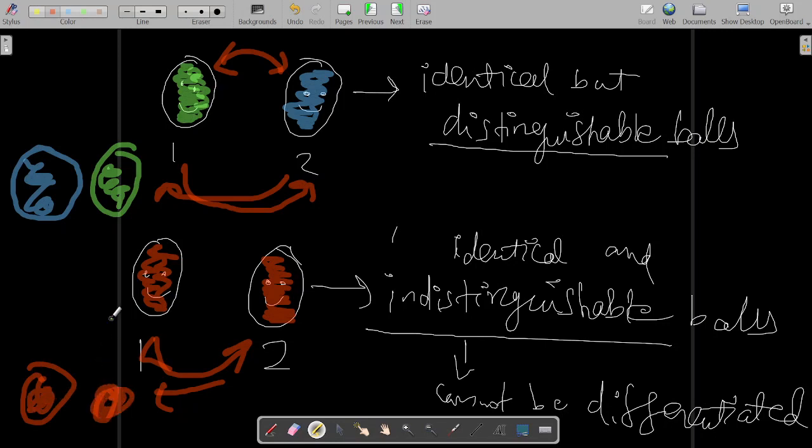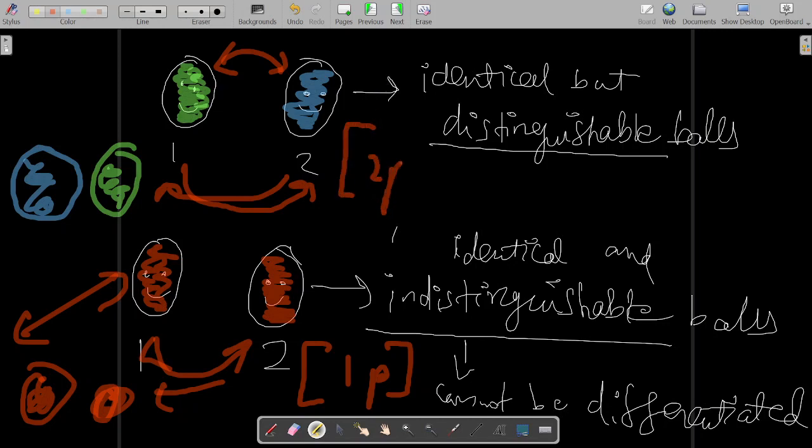So these are not unique, these are repeated. In the case of indistinguishable, only one possible arrangement is there. And in the case of distinguishable, two possible arrangements.